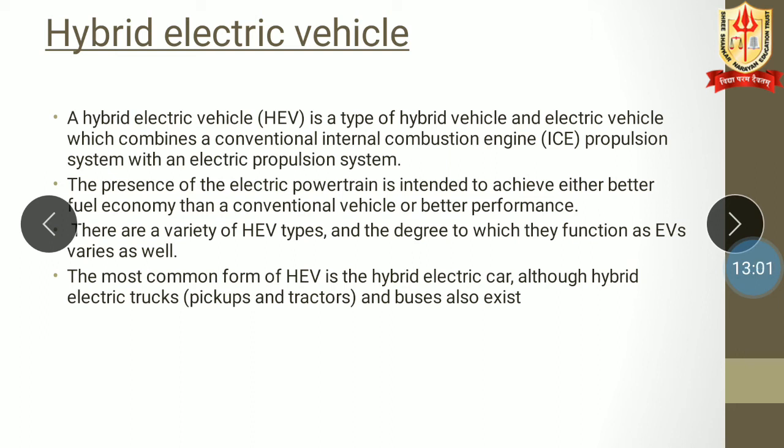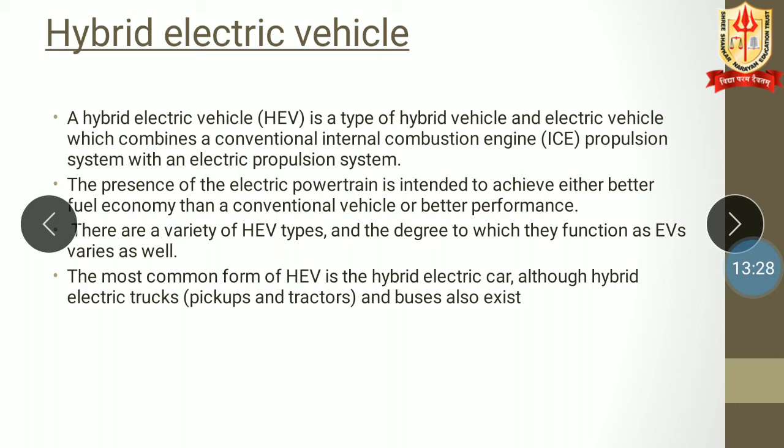Okay, it means it is going to be propelled by the internal combustion engine and also by the electrical propulsion system. It is going to be run by the diesel engine or petrol engine, or it is also going to be run on the electric power system, that is battery and motor.